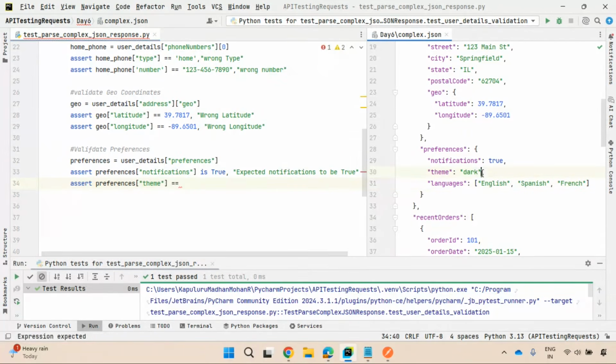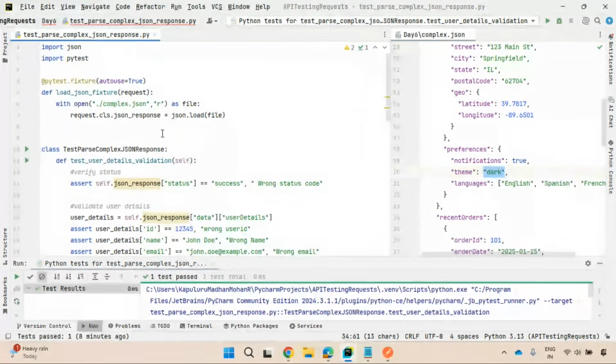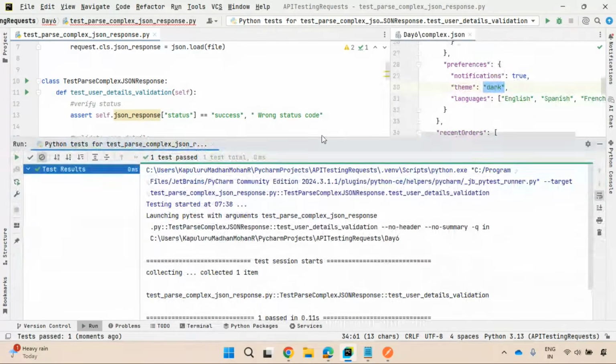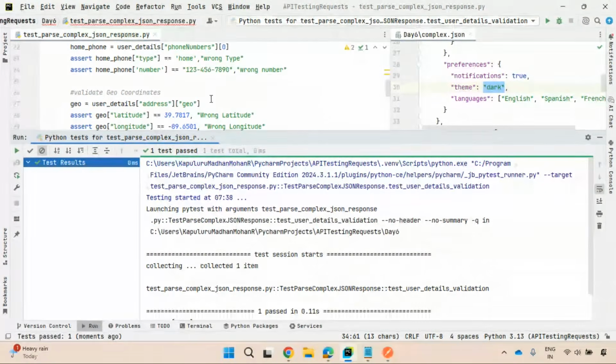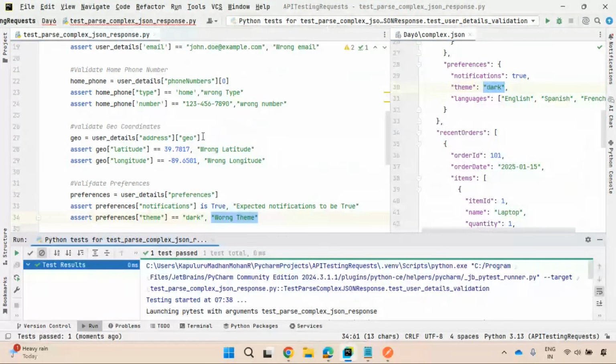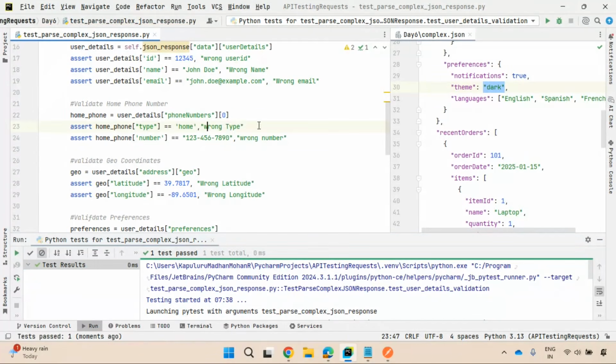It is equal to dark, else wrong theme, right? Some simple assertion you can do. So theme mismatch also, it is absolutely fine. So let us execute this. Only these are user details validations, right? So all assertions are passed, in the sense you are extracting the data and trying to compare the data. The main pain area here is not about comparing, but how you extract the data.